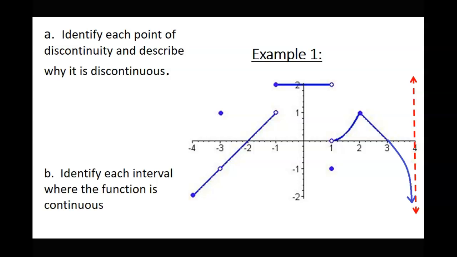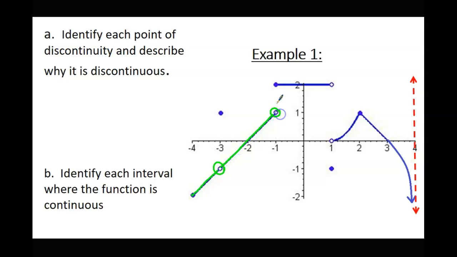The first thing I want to do is find all the places where this function is not continuous. Here's how I'm going to do it. I'm going to start with my pencil over here on the left, and every time I have to pick up my pencil, at that x value, that's a point of discontinuity. So, boom, I got one there. I'm going to circle it.